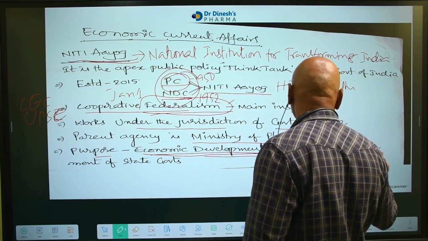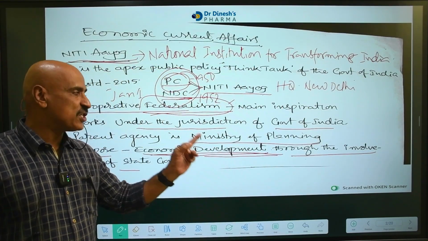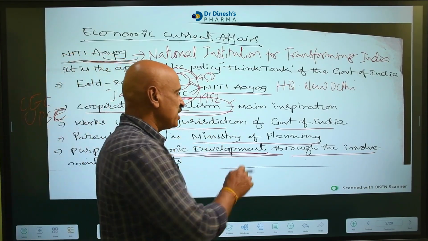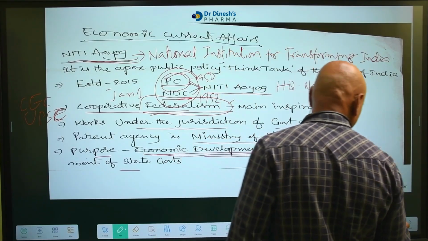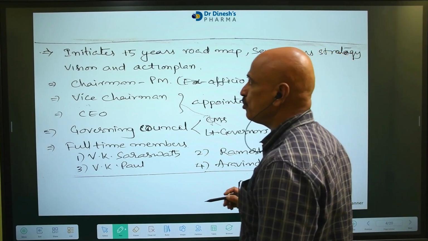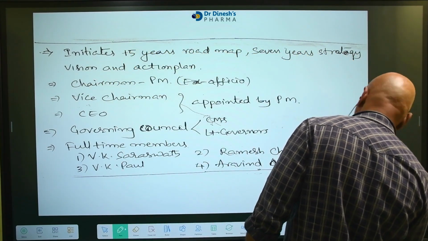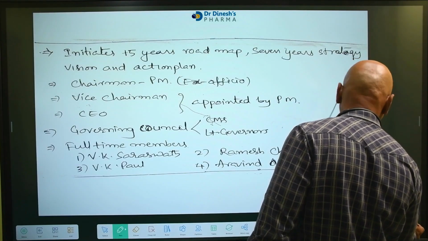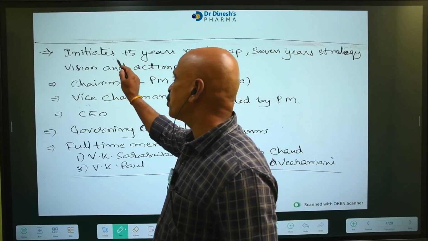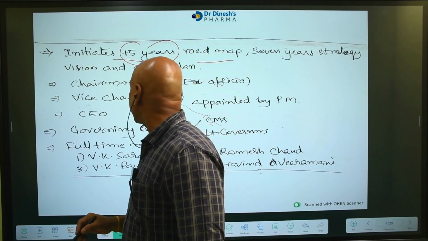Okay, remember the purpose is what? Economic development through the involvement of state governments. What is the parent agency of NITI Aayog? Remember, Ministry of Planning. It works under the jurisdiction of the Government of India. The main inspiration is what? Cooperative federalism. That point remember. Next you go to... it initiates what? 15 years plans, 15 years roadmap, 7 years strategy and vision and action plan.